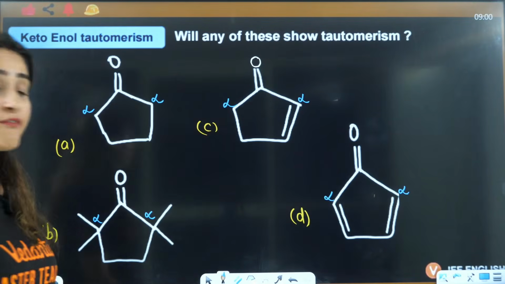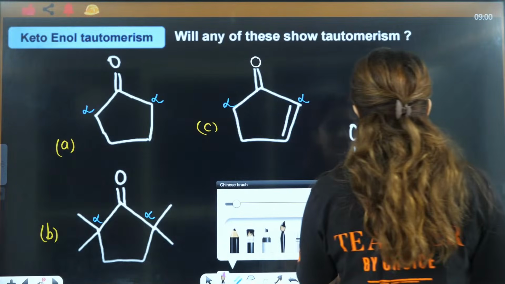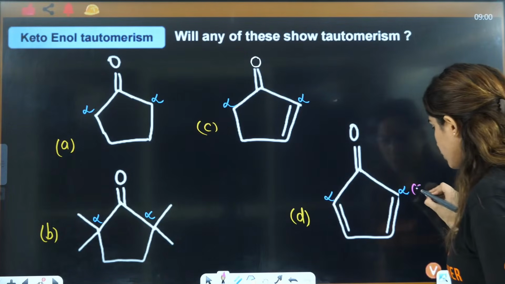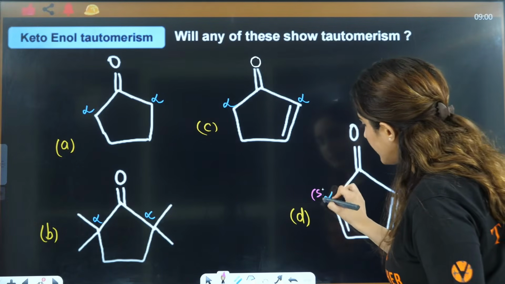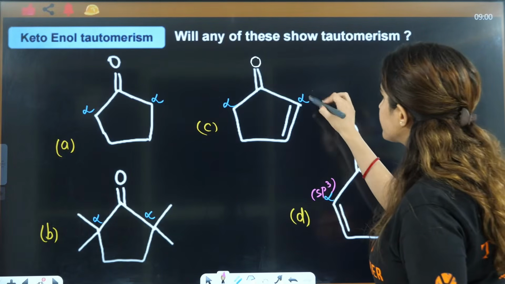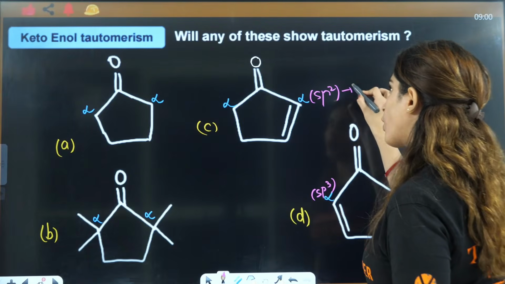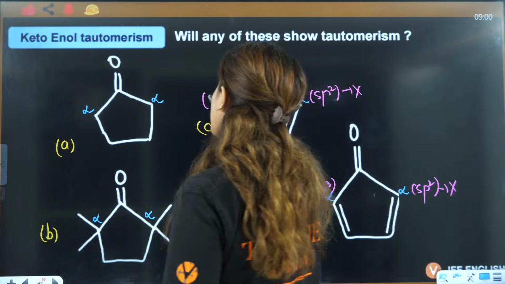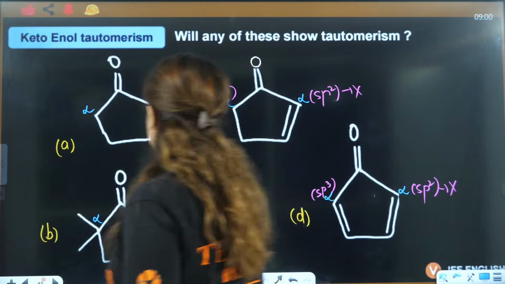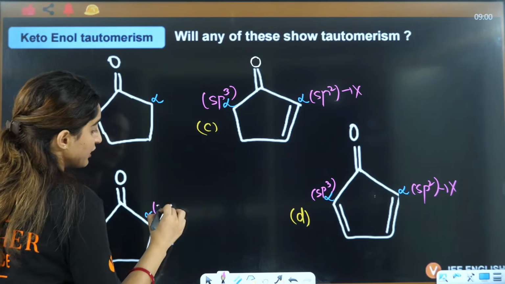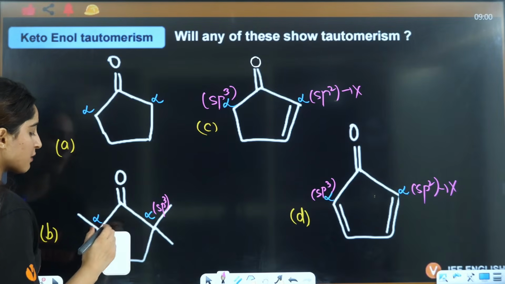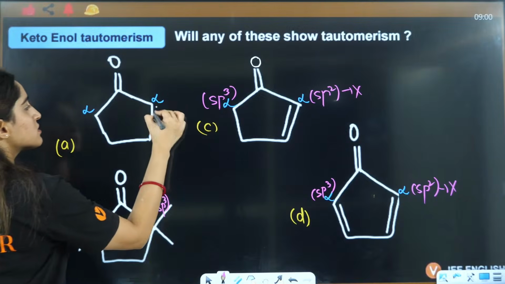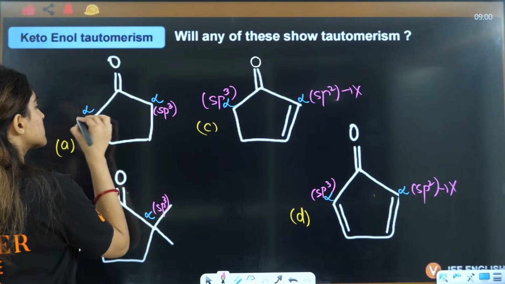Now, let's see whether the alpha is sp3 or not. Here it is sp2, so it will not show. Here it is sp3, so it will show. This is sp2, so definitely it will not show. This is sp3, it might show. This is sp3, it might show. Whenever you have a double bond, that means it is sp2, okay? This is sp3, it might show. This is again sp3 and this is again sp3.